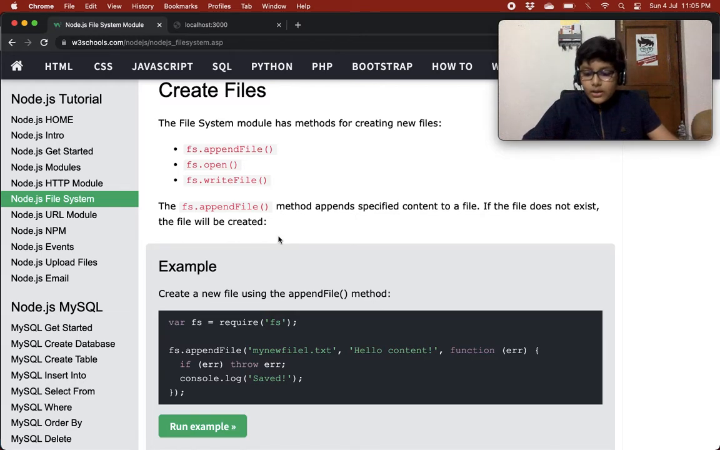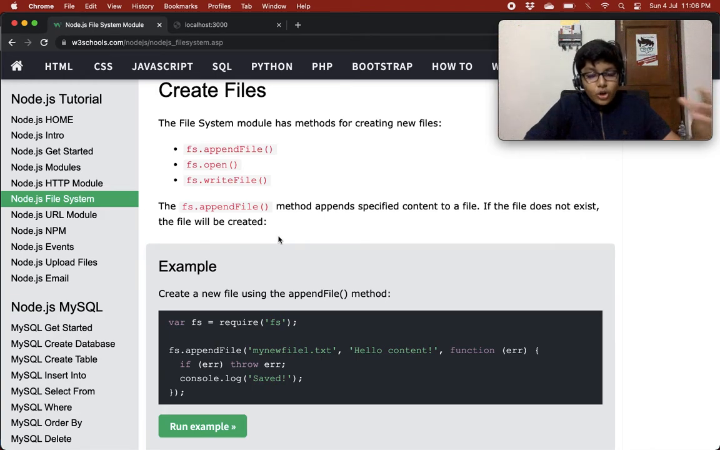How can you do it? You use the append file method to add something. For example, there's some content already, like "hi", and there's already hello in that file, and you want to add world into it. So you need to use the append file method.